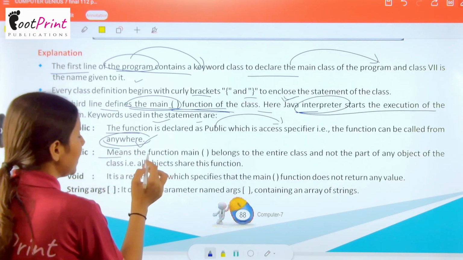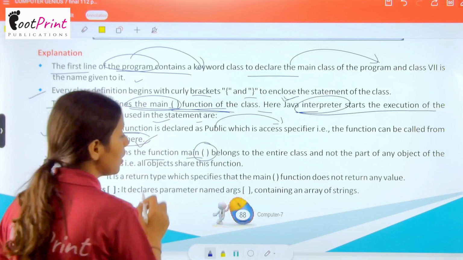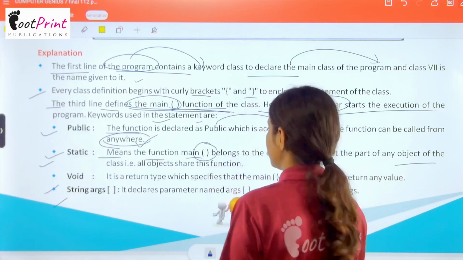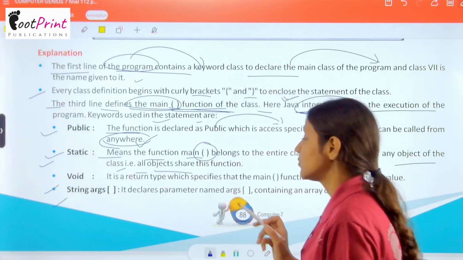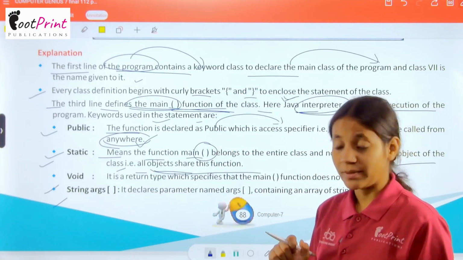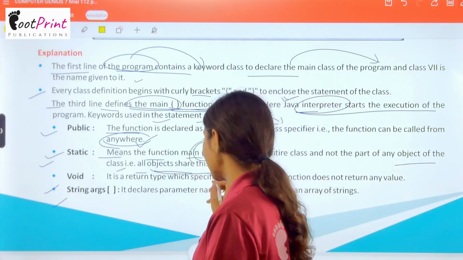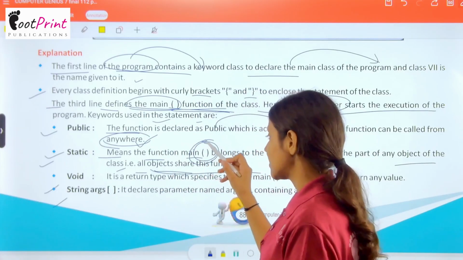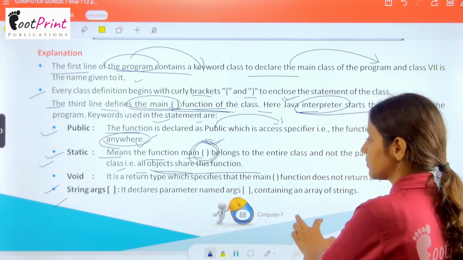Now static means the function main belongs to the entire class and not to any object of the class, that is all objects share this information. So यहाँ आपको बताया जाएगा कि ये स्पेसिफिक है, ये और चीजों से कनेक्टेड नहीं है. That's why it is separated with the brackets.